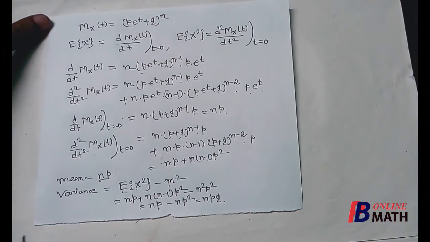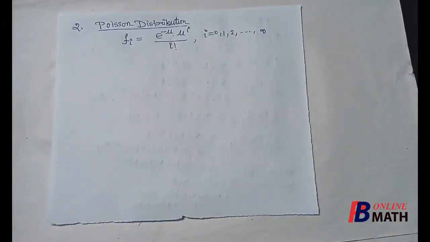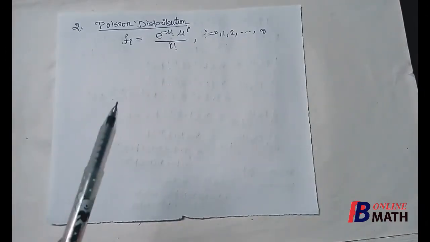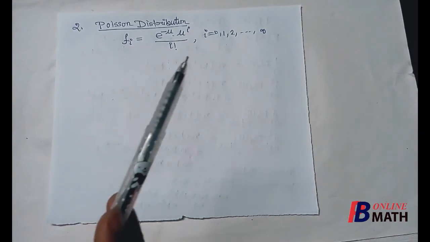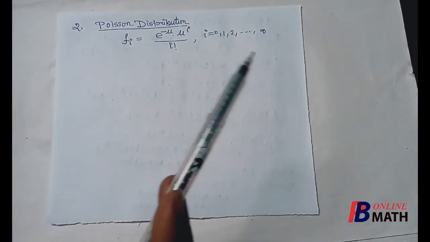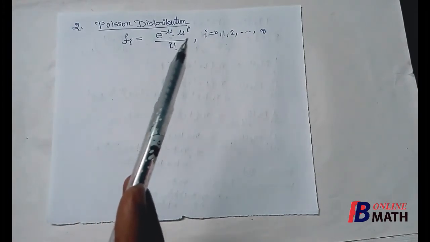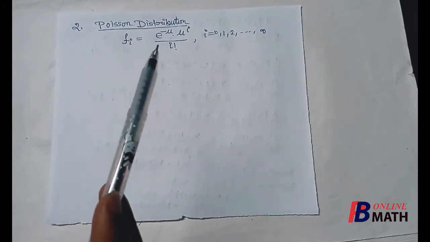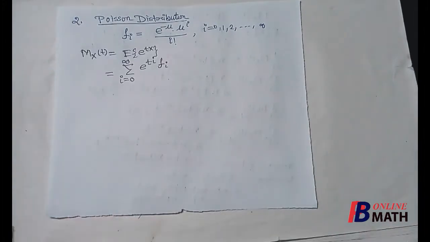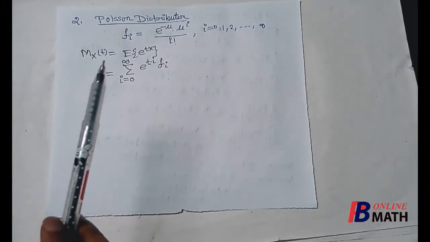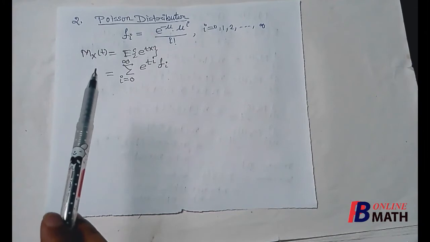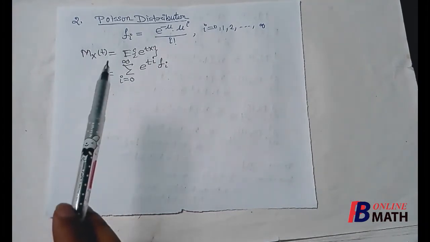Next we consider Poisson distribution, and this is the mass function of Poisson distribution. The spectrum is 0, 1, 2 up to infinity, and fi, the corresponding mass, equal to e to the power minus mu, mu to the power i by i factorial, where mu is the Poisson parameter. We shall find the moment generating function about the point origin. So this is the formula of moment generating function.